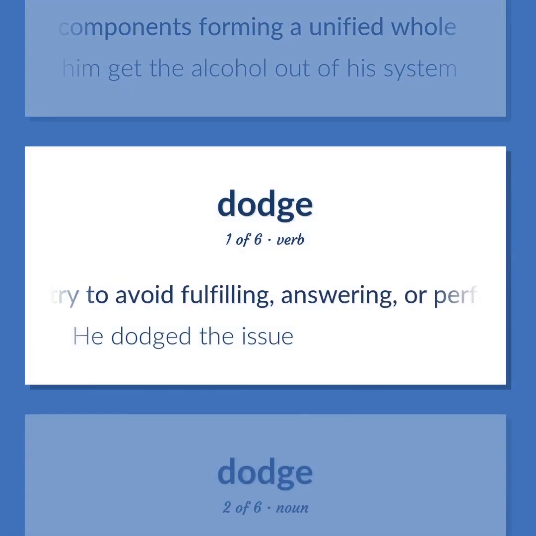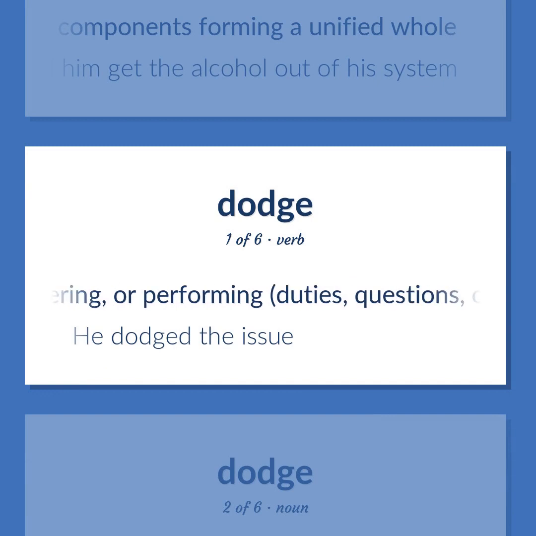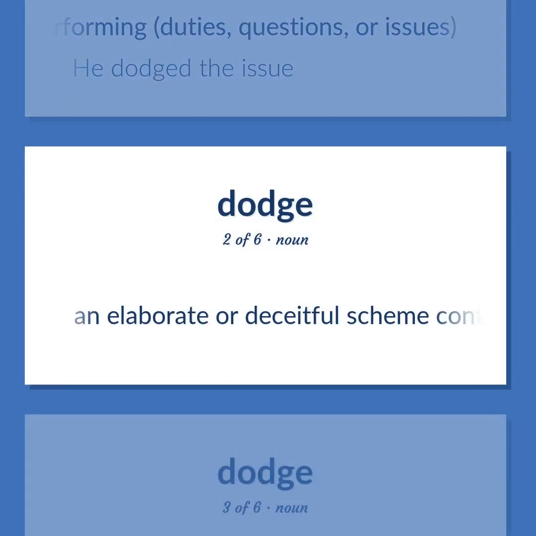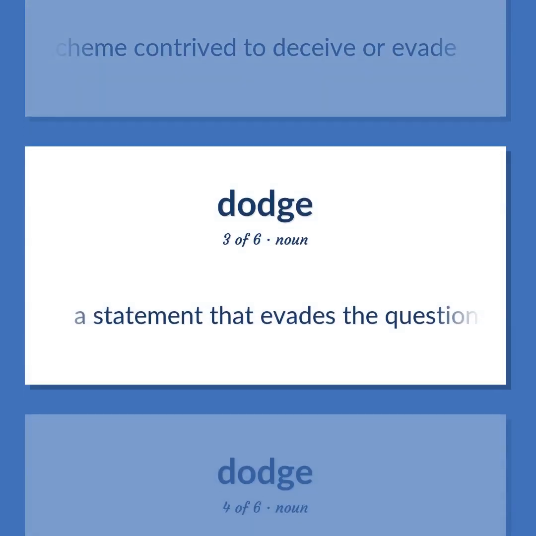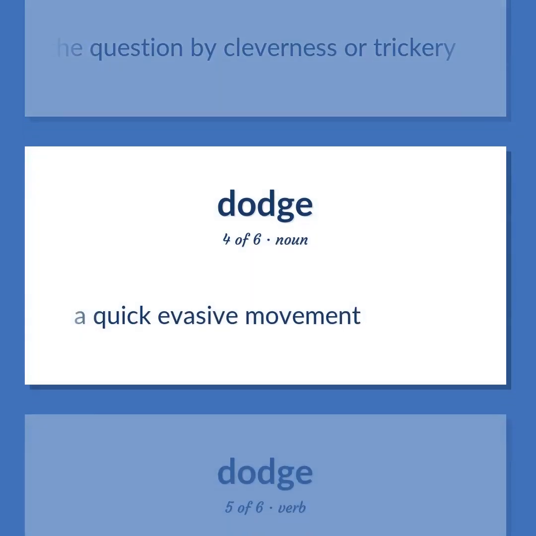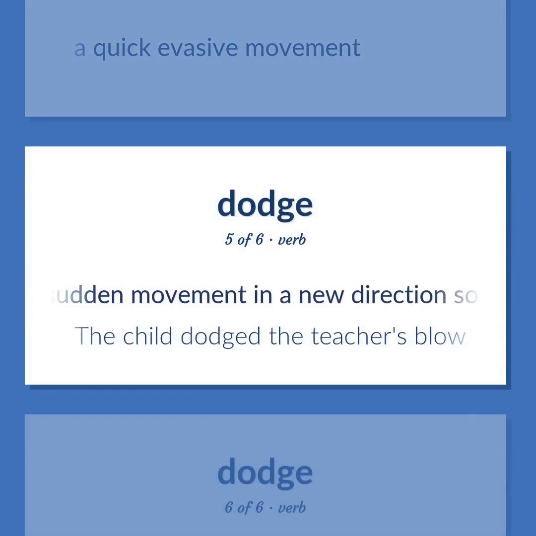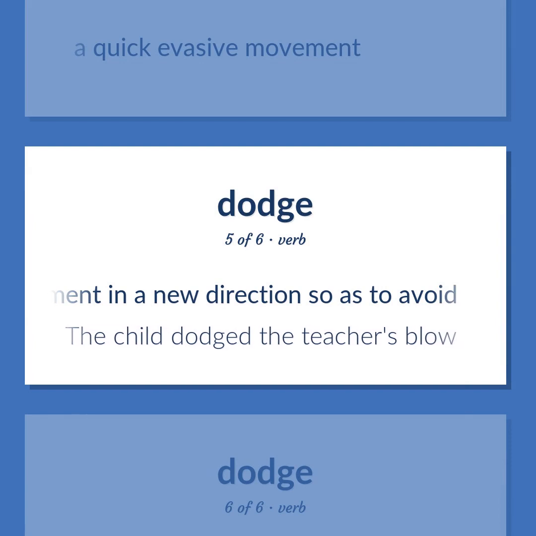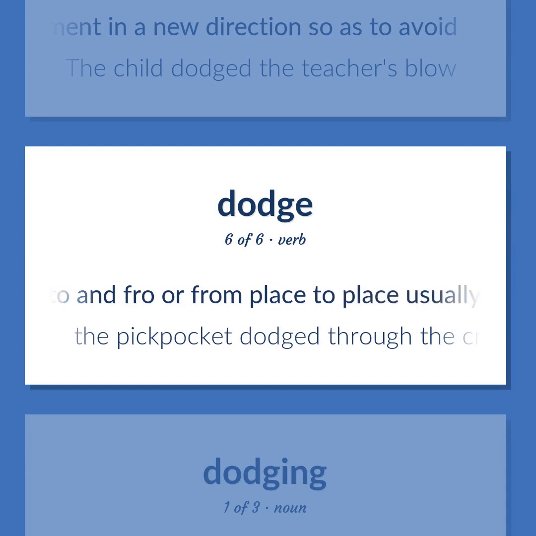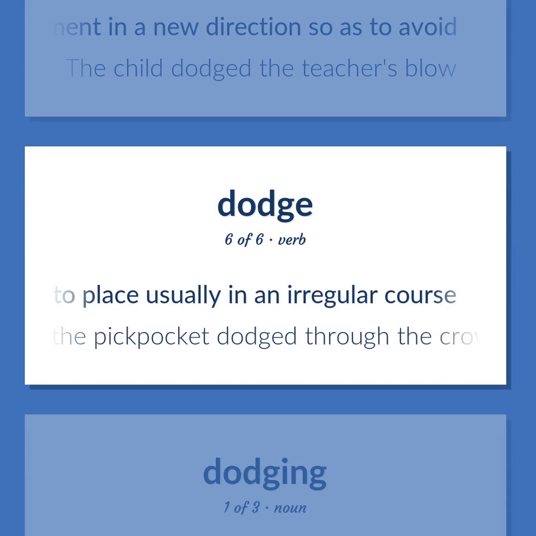Avoid or try to avoid fulfilling, answering, or performing duties, questions, or issues. He dodged the issue. An elaborate or deceitful scheme contrived to deceive or evade. A statement that evades the question by cleverness or trickery. A quick evasive movement. Make a sudden movement in a new direction so as to avoid. The child dodged the teacher's blow. Move to and fro or from place to place, usually in an irregular course. The pickpocket dodged through the crowd.